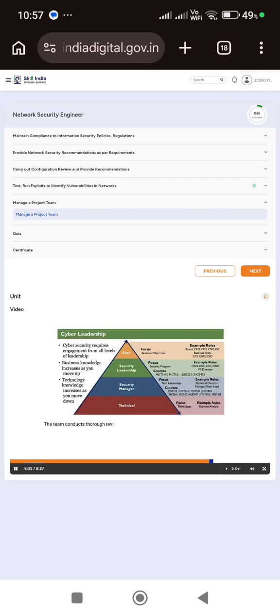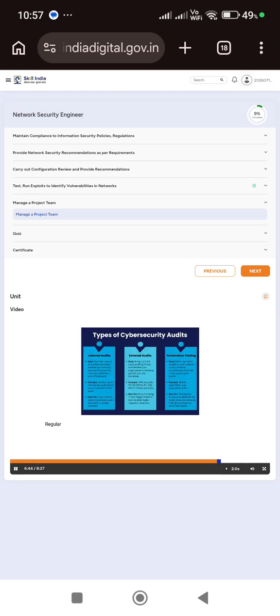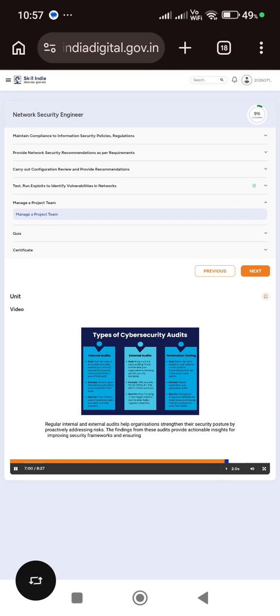The team conducts thorough reviews of firewall configurations, access control policies, and vulnerability remediation efforts to identify weaknesses before they are exploited. Regular internal and external audits help organizations strengthen their security posture by proactively addressing risks. The findings from these audits provide actionable insights for improving security frameworks and ensuring that project objectives align with regulatory requirements.